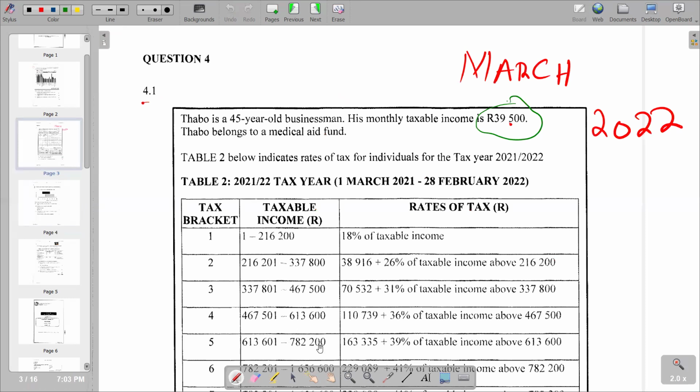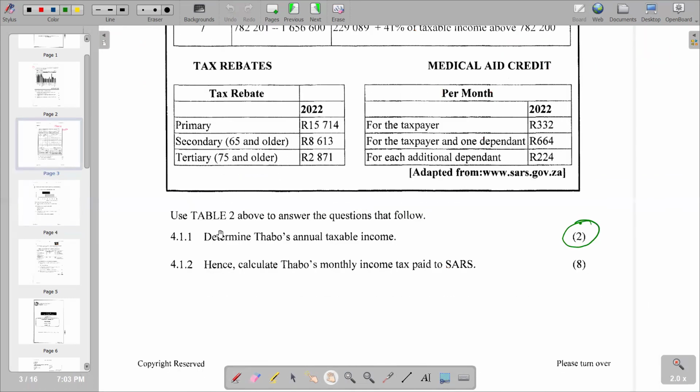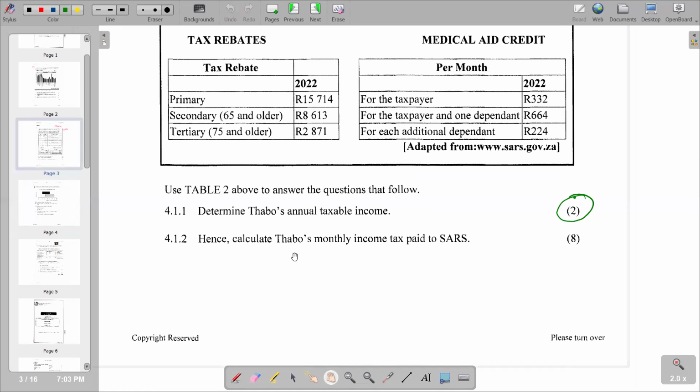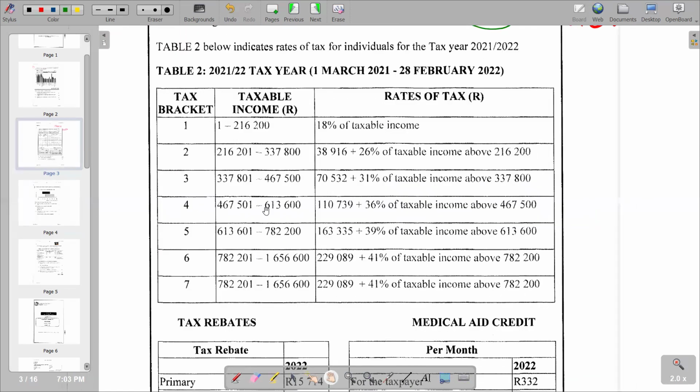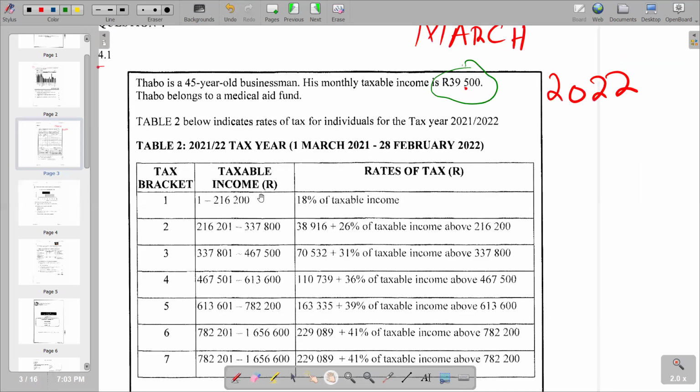On the next question, it's 4.1.2. It reads, hence, calculate Tabo's monthly income tax paid to SARS. So we need to calculate the monthly income tax paid to SARS. If you go to the table that you're given, that's where you're going to get the guideline on how we are going to calculate that tax. So we see that we are given the tax bands here. In the column that we have put our taxable income, that is our tax brackets.